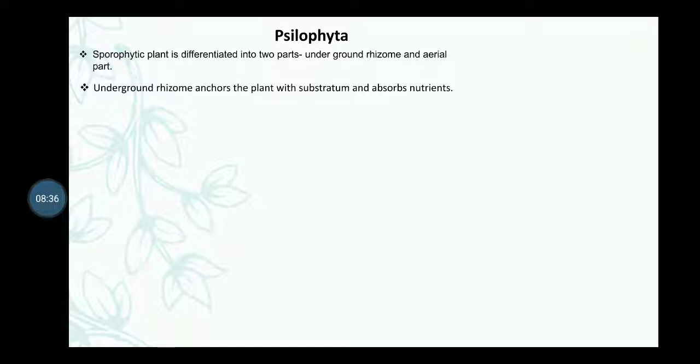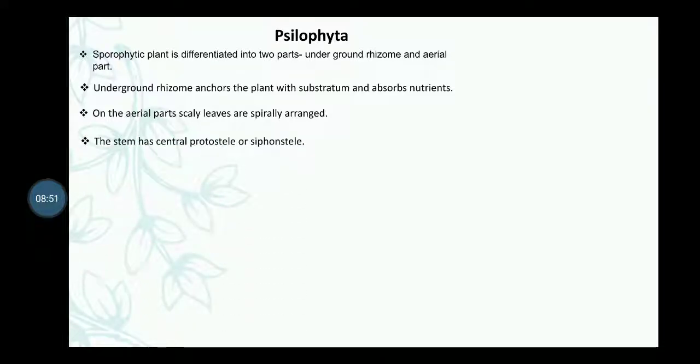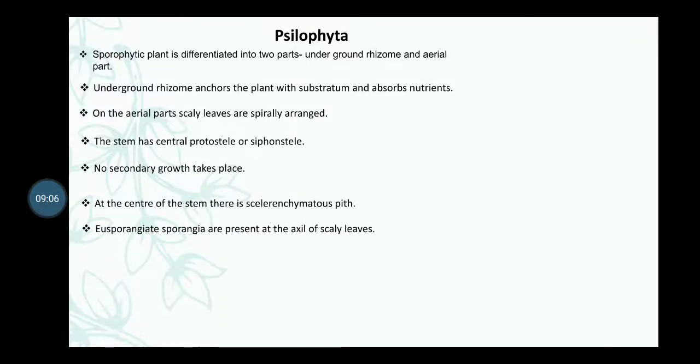One is the underground rhizome and the other is the aerial parts. The underground rhizome anchors the plant with the substratum and absorbs nutrients, and on the aerial parts, scaly leaves are spirally arranged. Next, the stem has a central protostele or siphonostele. No secondary growth takes place because cambium is absent. At the center of the stem there is a sclerenchymatous pith.